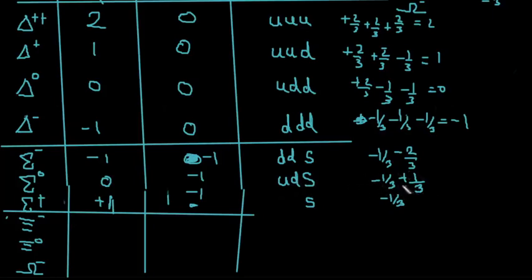So total it will be 1/3, and with the strange quark it will be 0. Now for this to have +1, there is only one possibility, that is 4/3 should be there. For 4/3, there should be 2 U's. Okay, do not memorize it, it is very simple.